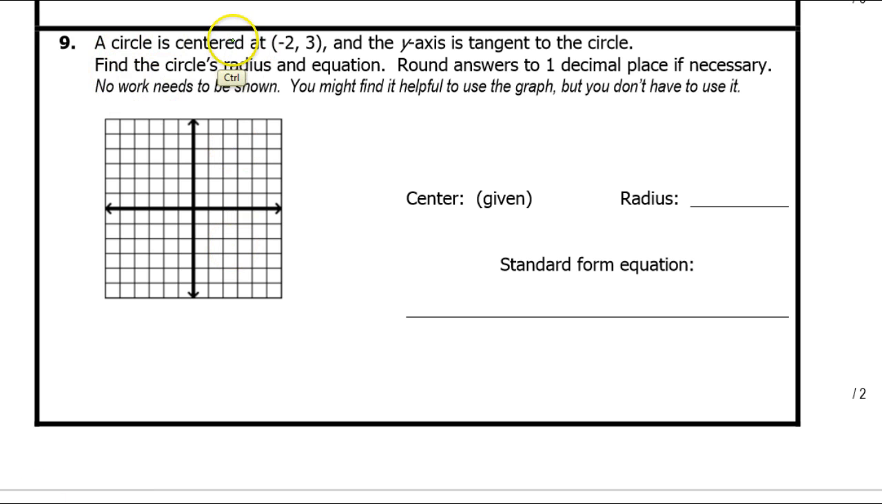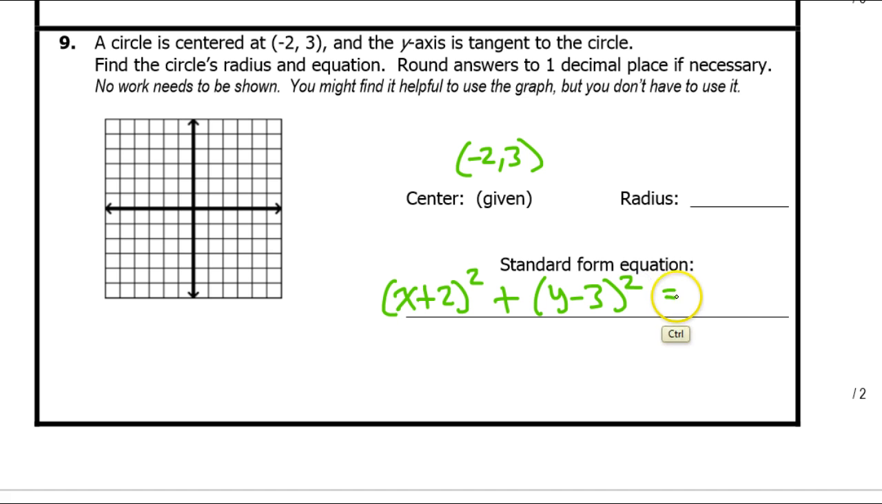Alright, number 9. A circle is centered at -2, 3. So we are given that the center is -2, 3. So right away, that gives me the left side of the equation. So it's going to be the opposite of this, so x plus 2 squared. And the opposite of that, so y minus 3 squared equals. Alright, all I need is the radius, and then the radius squared will go here. So the center is at -2, 3, so -2, 3 is right here.